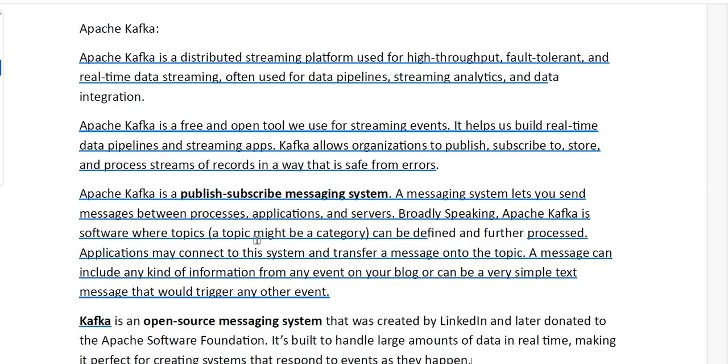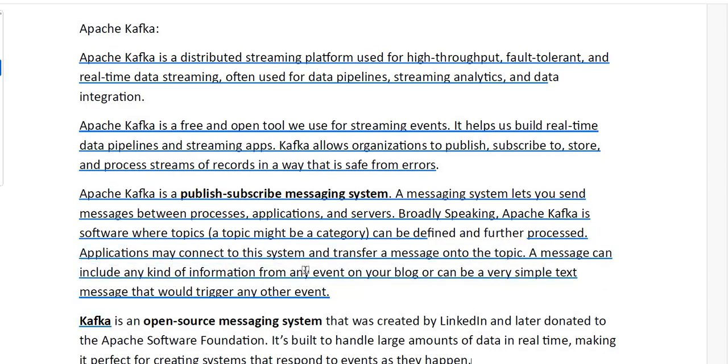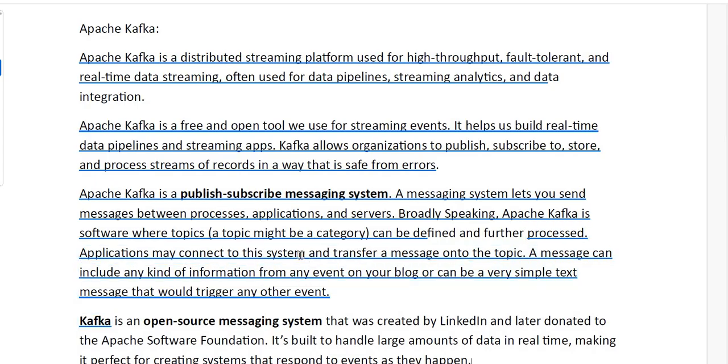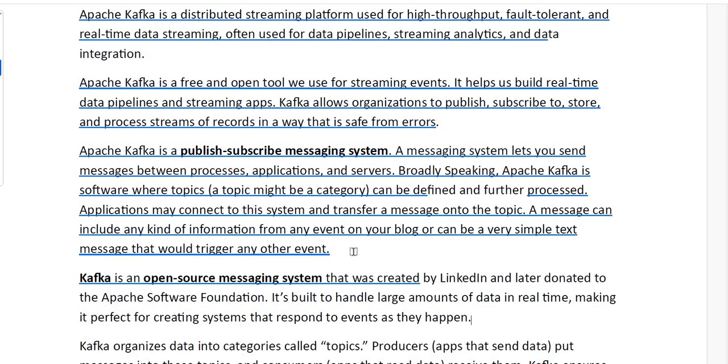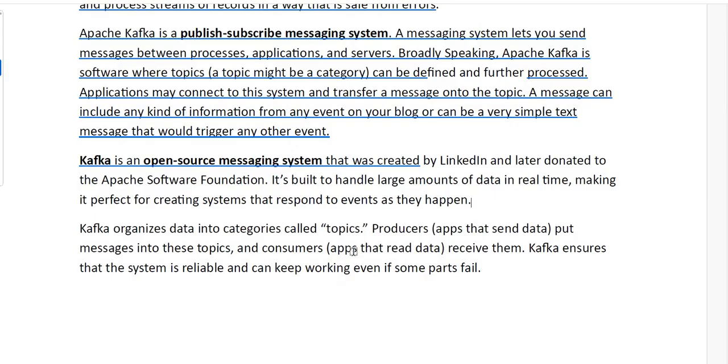And these are the topics. A topic is nothing but a category, a collection of messages, and applications can connect to the system and transfer a message onto the topic. A message can include any kind of information from any event on your blog, and can be a very simple text message that would trigger another event. So a category is also called a topic, and a topic is a collection of messages that may include any kind of information.